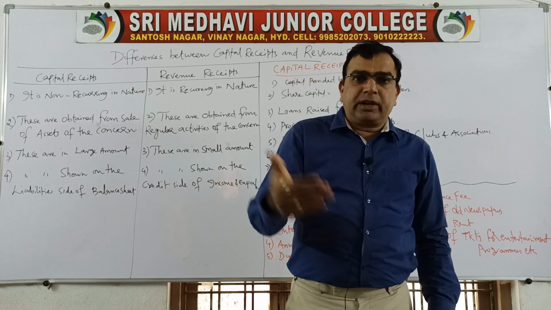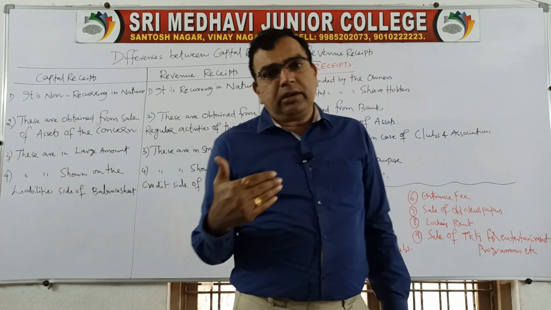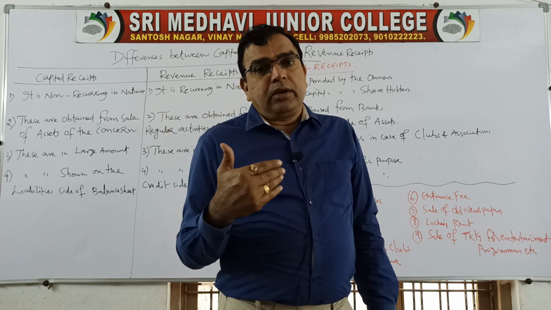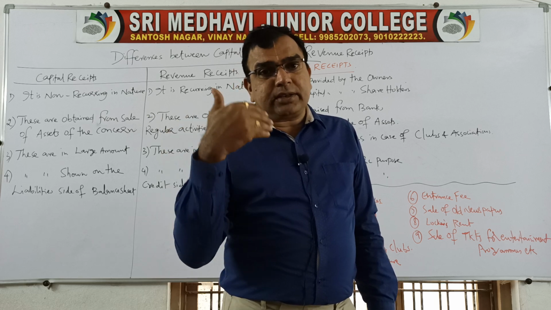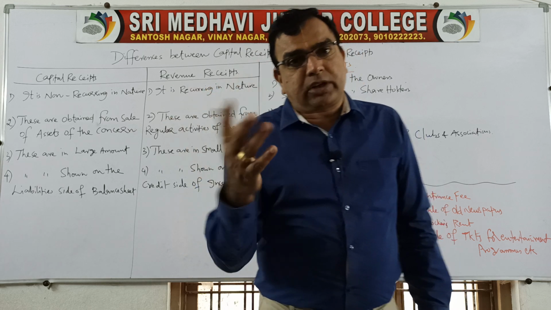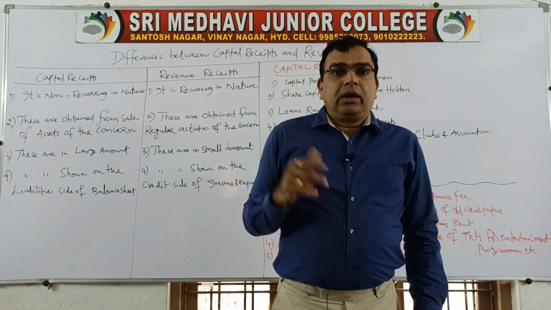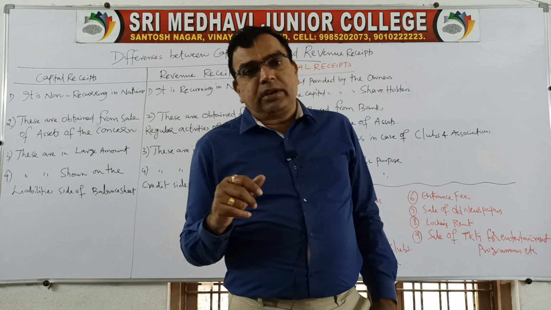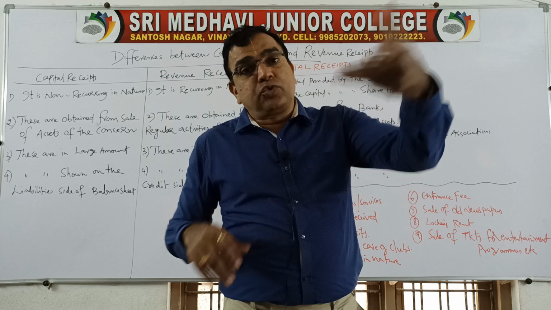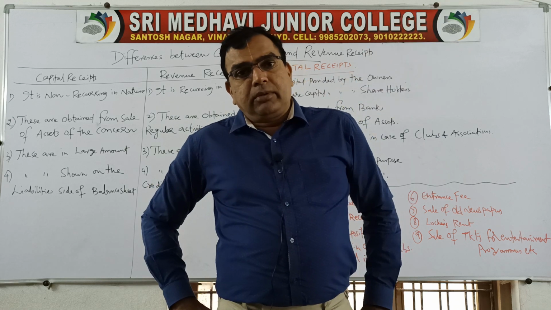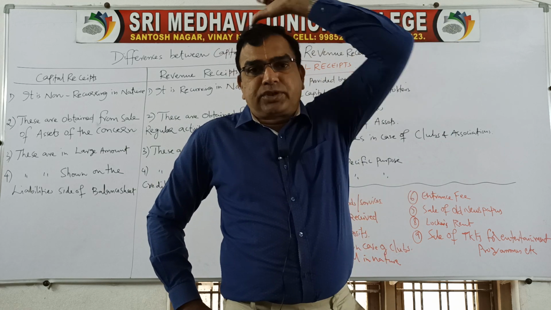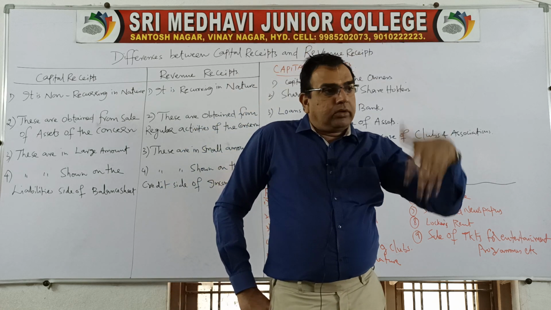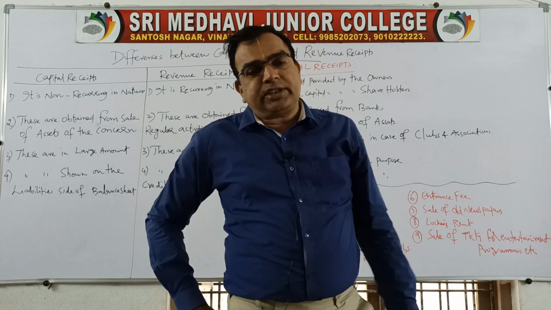Means which comes in a repeated manner again and again, and which is received for providing some goods or some service. On the other hand, say for example our Sri Medhavi College has sold out its old furniture because we want to make smart rooms and semi-furnished rooms. So we would like to change all these benches.